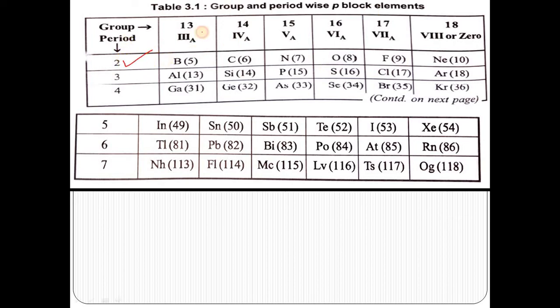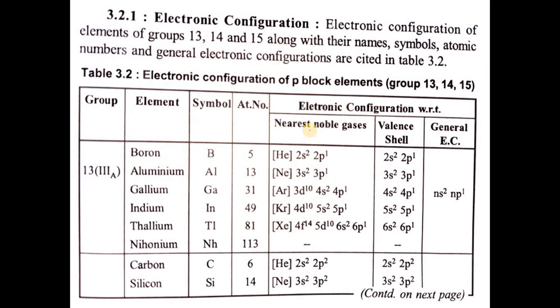Period number 2, group number 13, the first element is boron. Then boron, aluminum, gallium, indium, thallium. Only thallium is sufficient. Then group number 14: carbon, silicon, germanium, tin, lead. And group number 15: nitrogen, phosphorus, arsenic, antimony and the last one, bismuth. So these are the very important p block elements. Next is the electronic configuration of groups 13, 14, 15, along with their names and symbols.